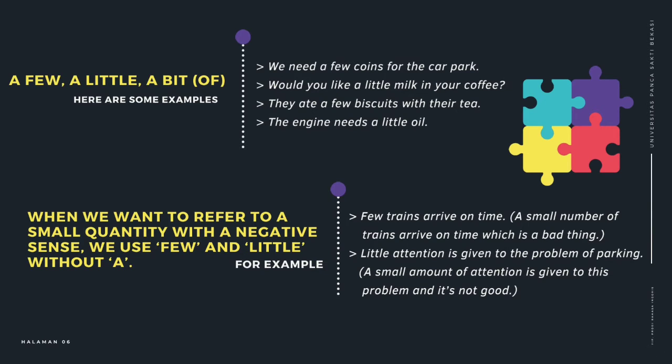When we want to refer to a small quantity with a negative sense, we use few and little without a. Examples: few trains arrive on time. A small number of trains arrive on time, which is a bad thing. Little attention is given to the problem of parking. A small amount of attention is given to this problem, and it is not good.